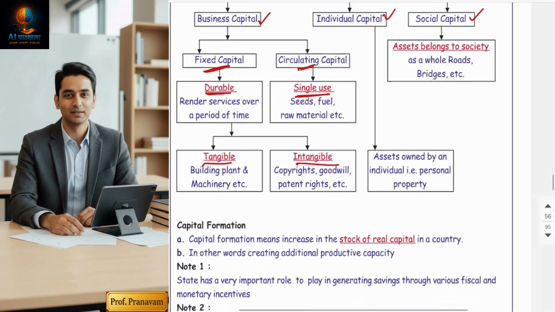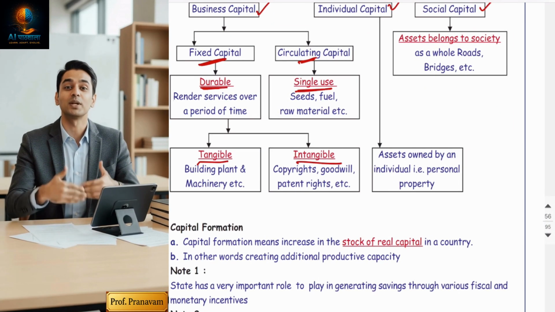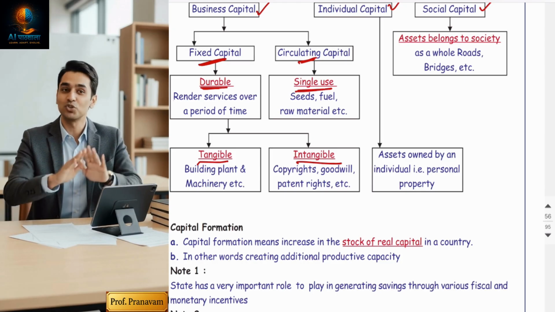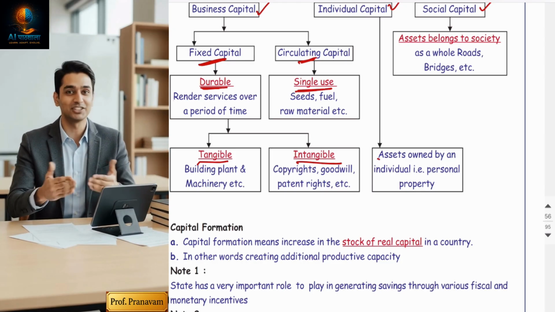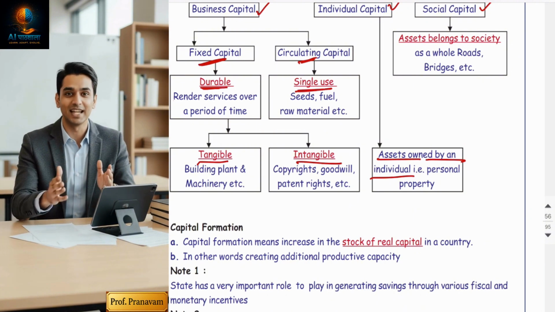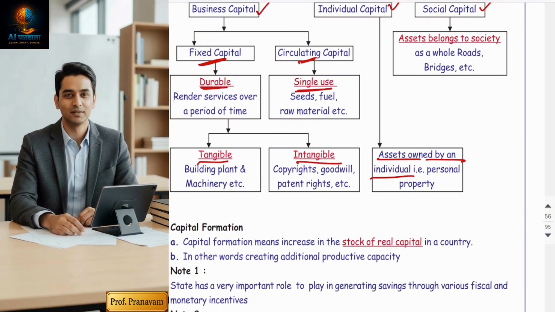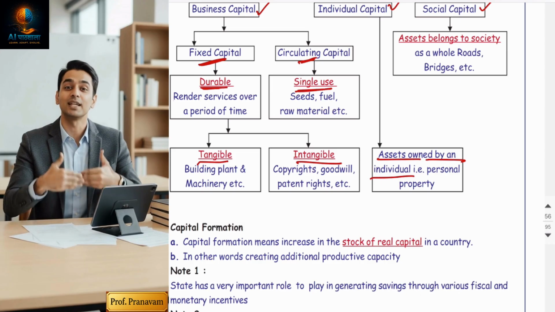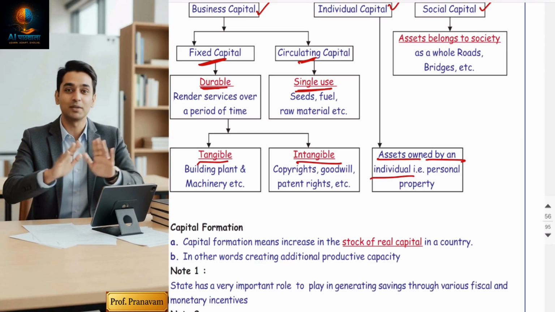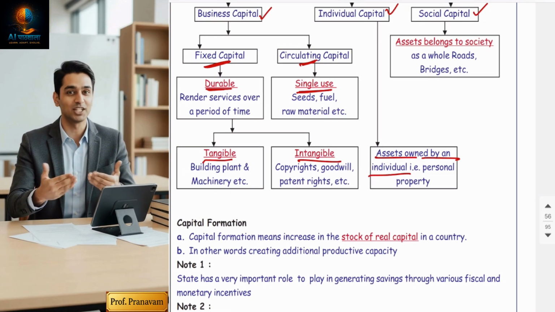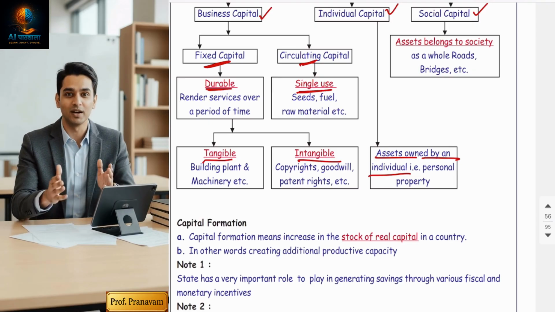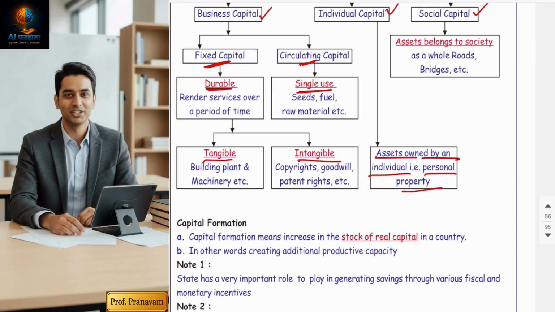Then individual capital means these are the assets which are not used for business. These are the assets which people use for personal purposes. So, assets owned by individuals, like your personal car, or the furniture you are using at your home. Furniture used at home is called individual capital, but furniture used in the office is called business capital. So it's personal property.